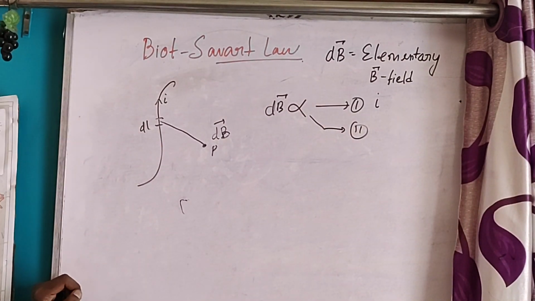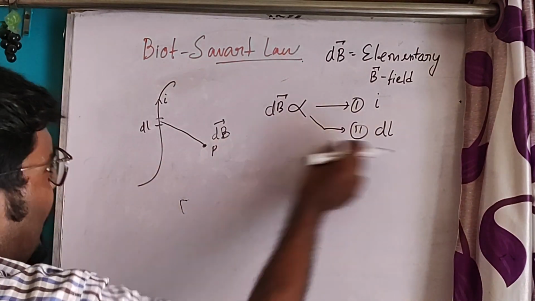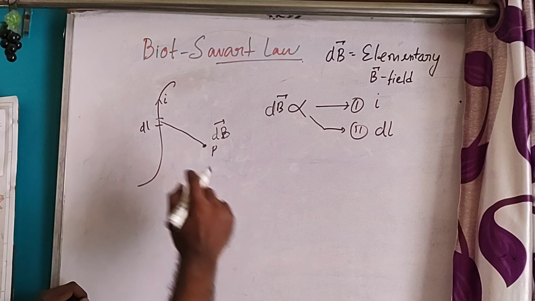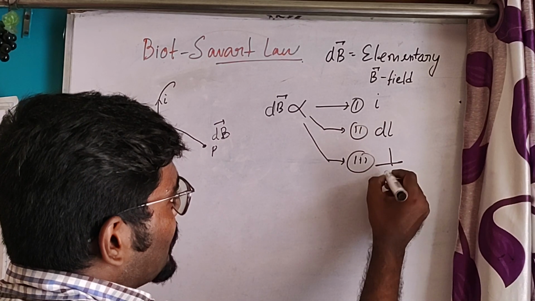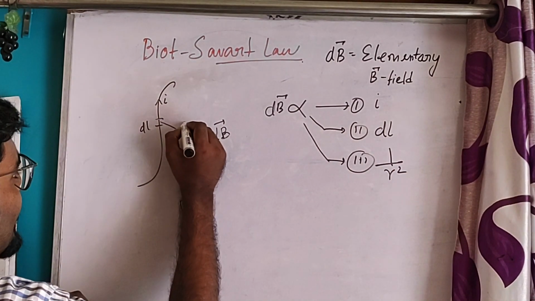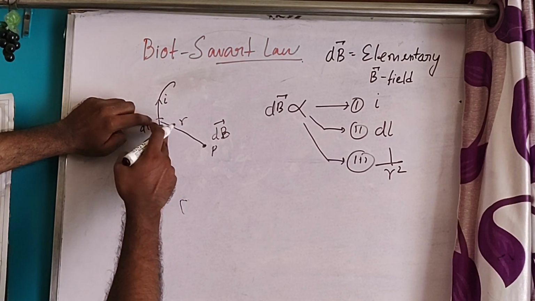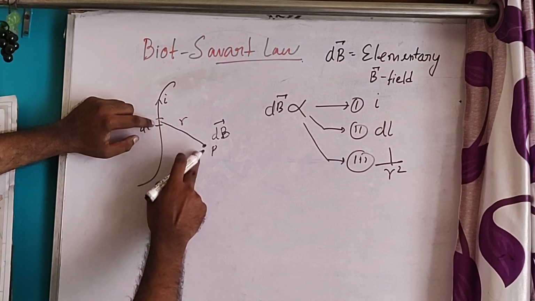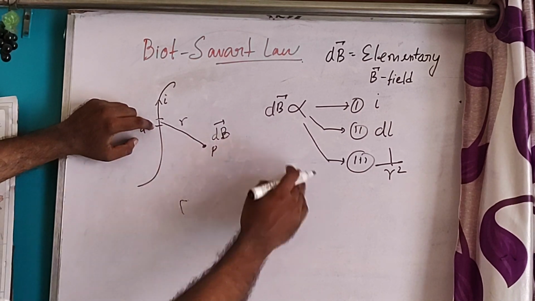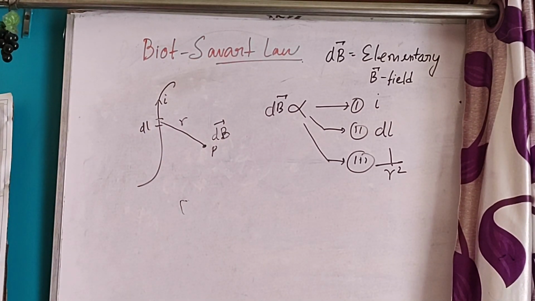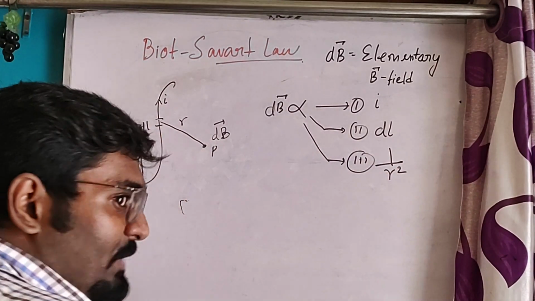Number 2 is directly proportional to dl, the elementary length of the conductor. dB is inversely proportional to r square, the distance square. Suppose from this elementary length, at the point P, it has the distance r. As the distance increases, the elementary magnetic field will decrease, and it will decrease at the square rate. So this is the inverse square law.